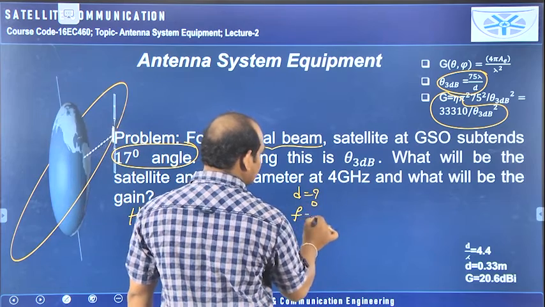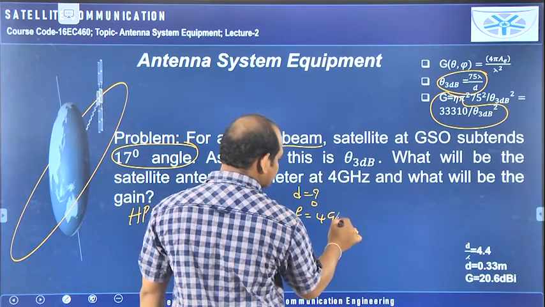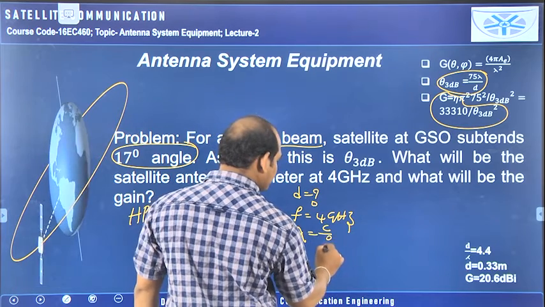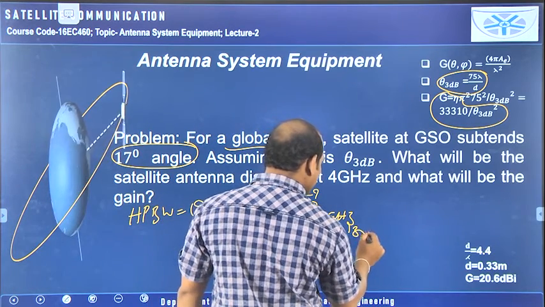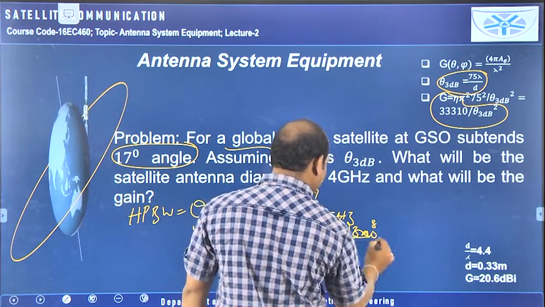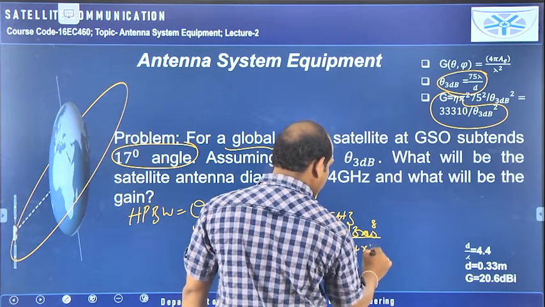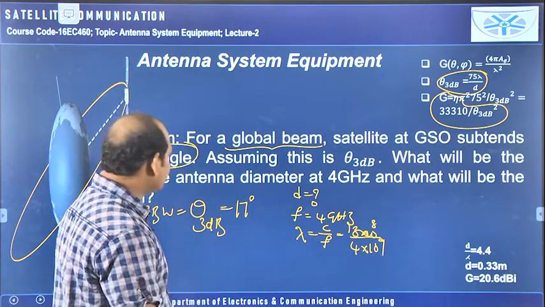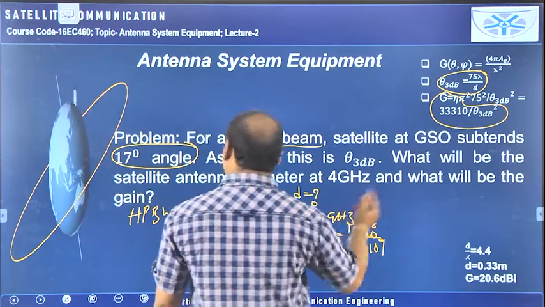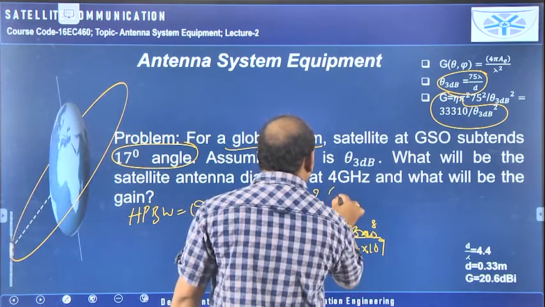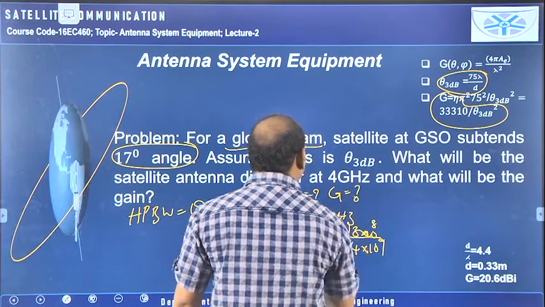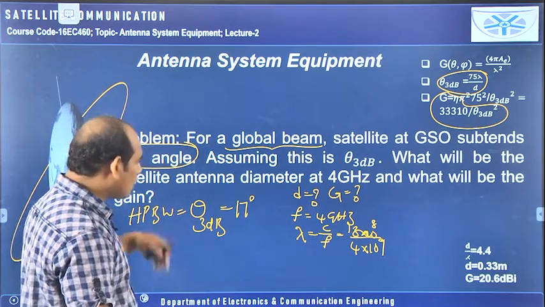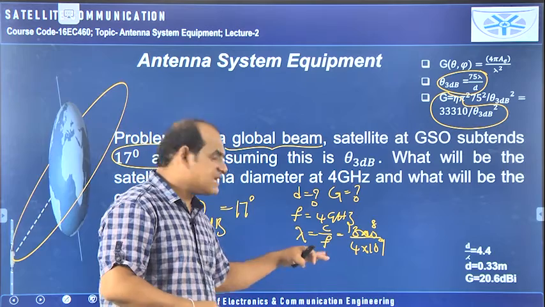At f is equal to 4 gigahertz, which they have given. So if we know f, we can calculate lambda. Lambda is equal to c by f, which is 3 into 10 power 8 meters per second by 4 giga, meaning 4 into 10 power 9. Calculate that, and get the value of lambda. Then what will be the gain? Gain also we have to calculate. We need to calculate two things here: one is diameter, the second one is gain.